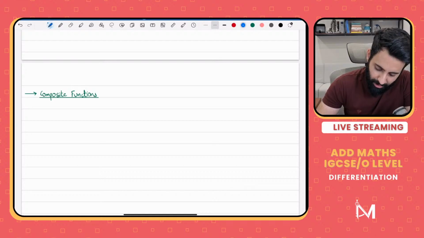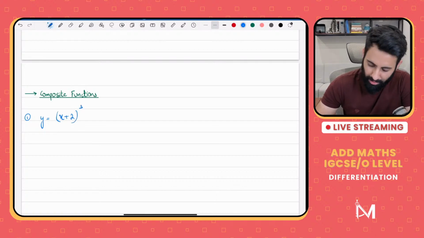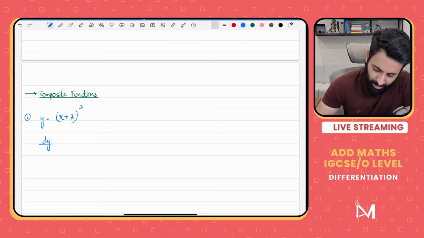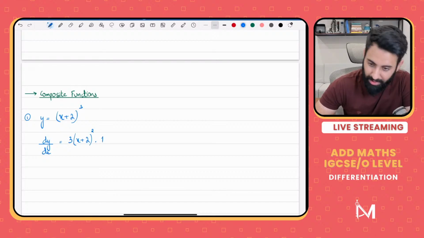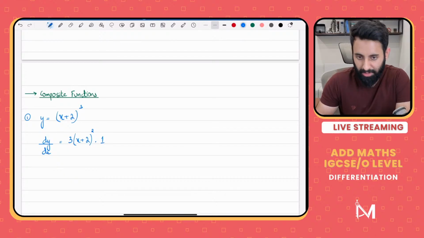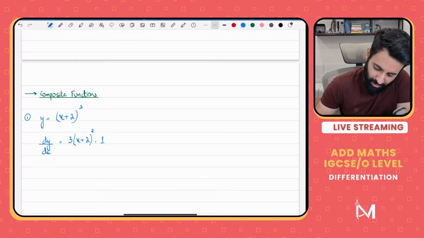So suppose you have y is equal to x plus 2, the whole thing cubed. Now you have to differentiate it. So how do we differentiate? First let's do a few examples and then I'll give you guys the standard rule. The power gets multiplied by the entire function, so 3 times x plus 2, and you take 1 away from the power, and then you multiply it by the differential of the expression that's inside the bracket, which is x plus 2, differential of which is 1, so that means it does not make a difference. So what's dy by dx? Here it is. 3 times x plus 2, the whole thing squared.